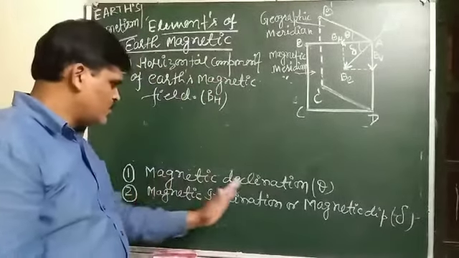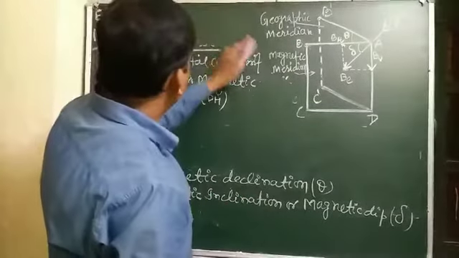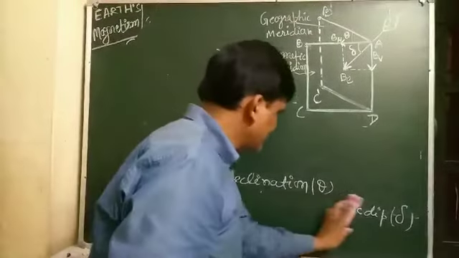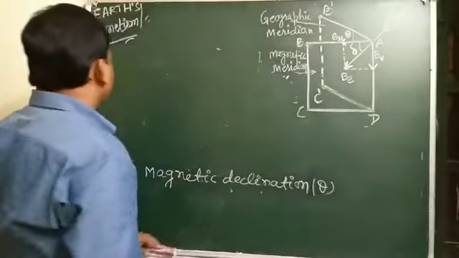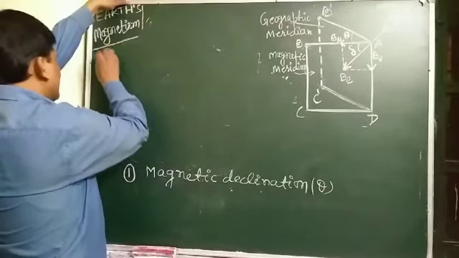Now I am going to explain all three. First, magnetic declination.